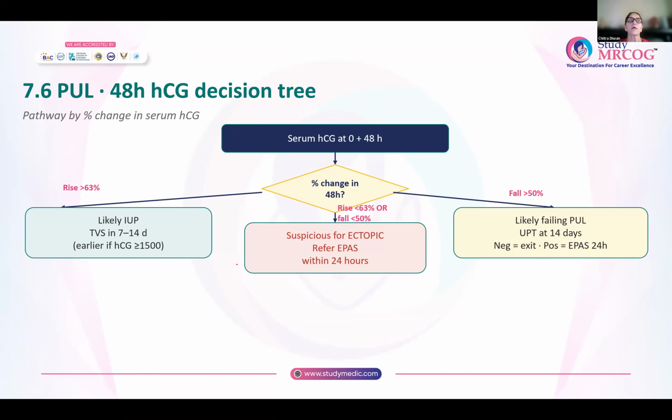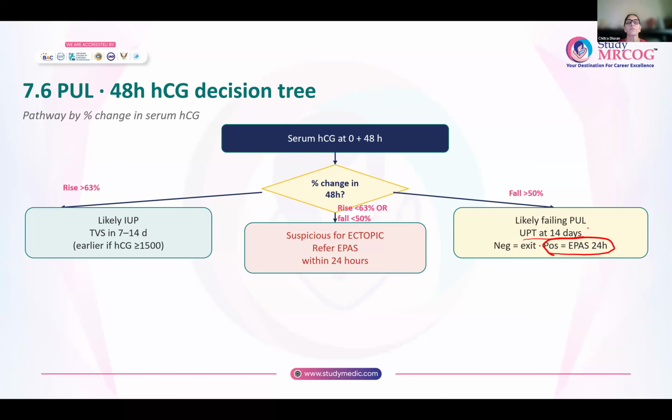At the other end, you will have a fall in HCG. Now, if the fall in HCG is more than 50%, that means at 0 hours the HCG is high, and at 48 hours it has fallen. Then it is likely to be a failing pregnancy of unknown location. So for these women, you will do UPT again at 14 days. If at 14 days UPT is negative, she is out from the follow-up. If it is positive at the end of 14 days, you will send her to the early pregnancy assessment services.